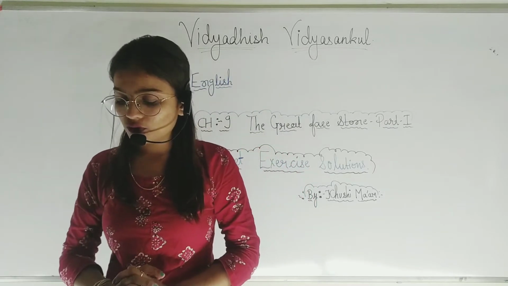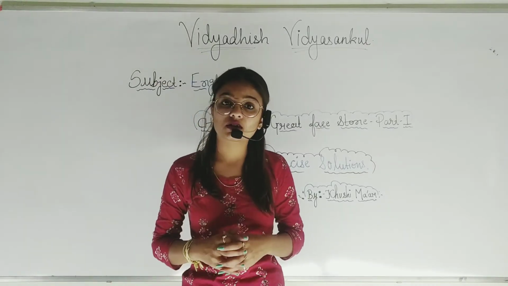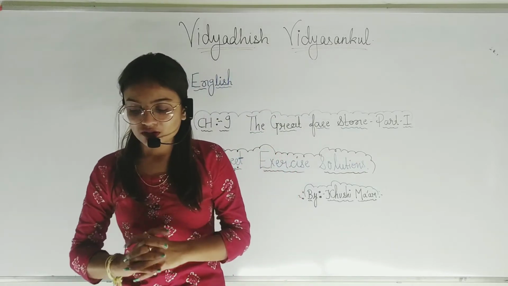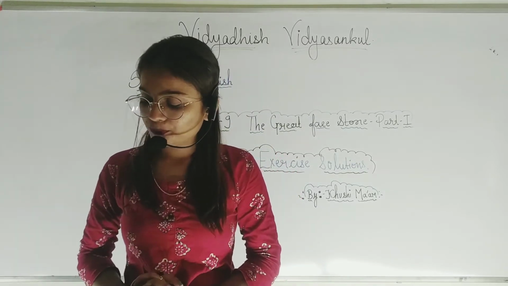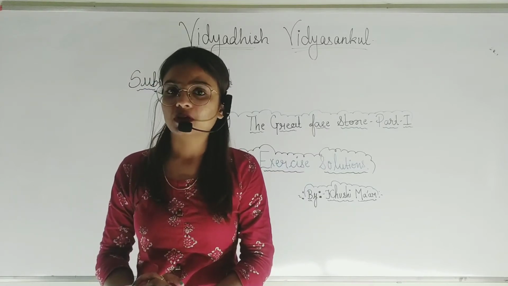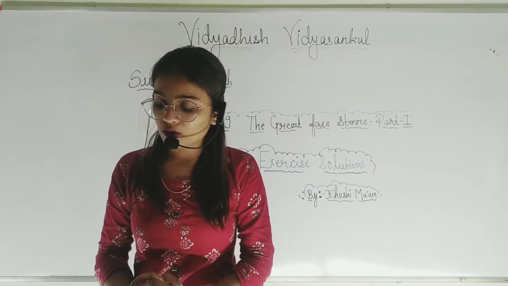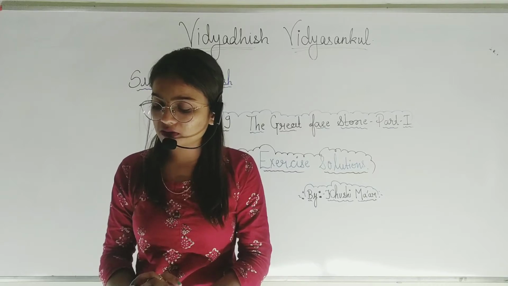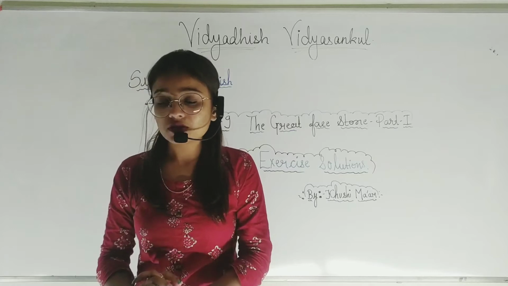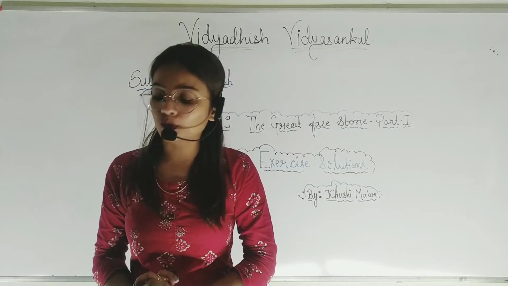Next, students, we have: who was Ernest, and what personal qualities made him great? It means who Ernest was and which qualities Ernest had in that chapter. So let's see. Ernest was a little boy who lived with his mother in the valley. He heard about the great stone face from his mother and his interest in it grew, with a smile on his face. After the story of the great stone face, Ernest's interest grew more.